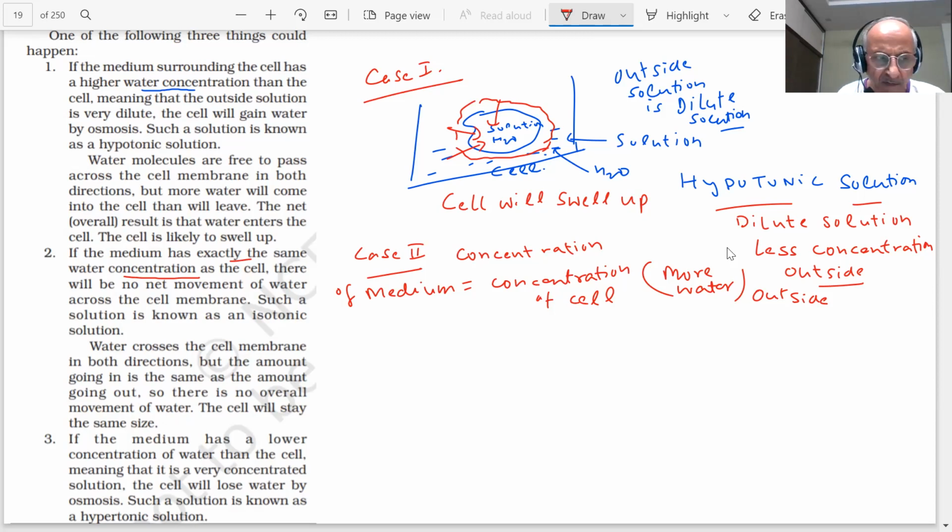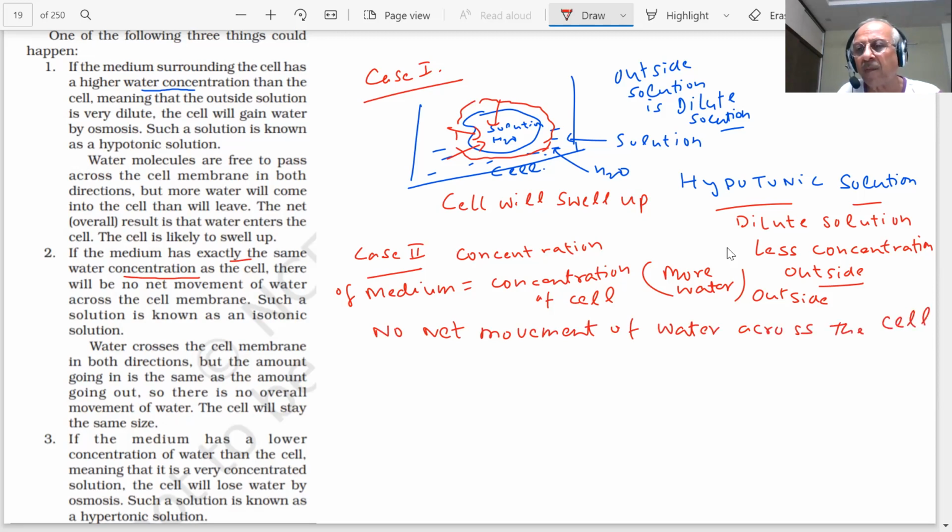Will there be any exchange of water? No, sir. So there will be no osmosis. There will be no net movement of water across the cell membrane, inside or outside the cell.